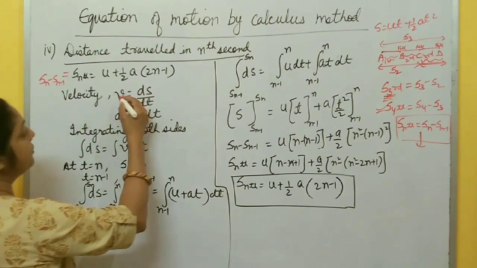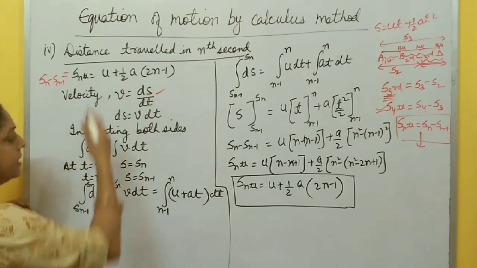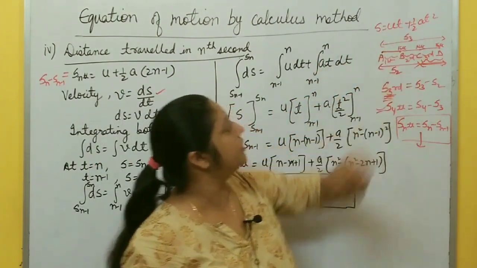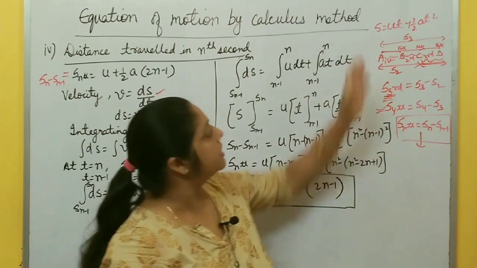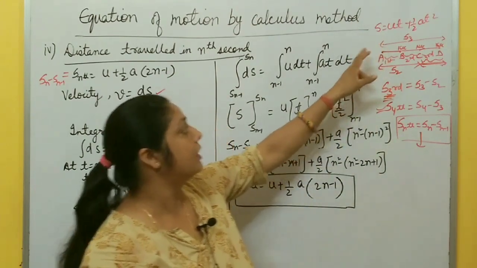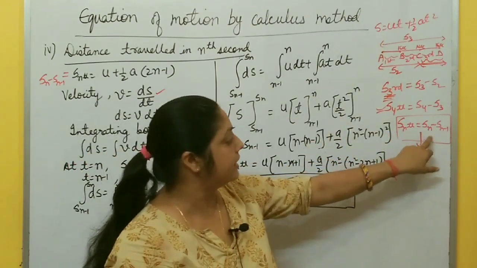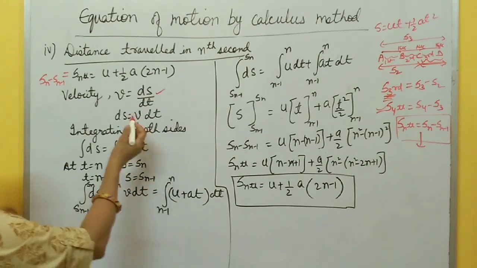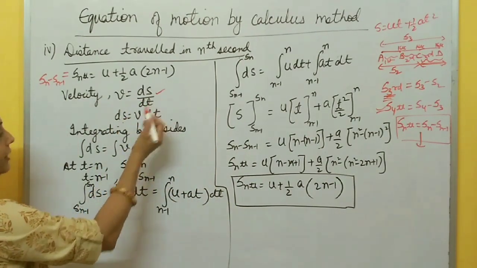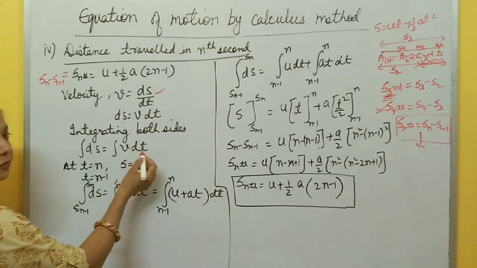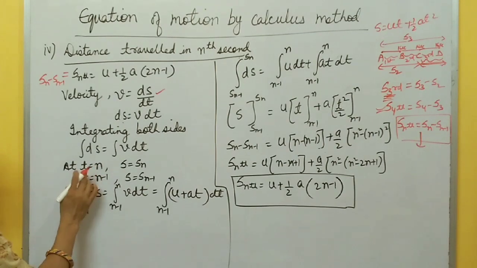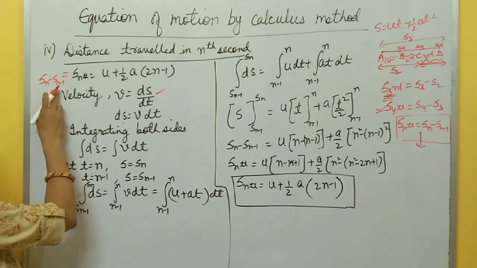So from the definition, v is ds by dt. Same thing which you derived using S equal to ut plus half at square. Same formula, same process is there. Only the difference is Sn minus 1. So v is ds by dt. Here ds equal to v dt, integrating both sides. This becomes integral of ds equal to integral of v dt. Now put the limits: at time t equal to n, you have to calculate Sn minus 1.